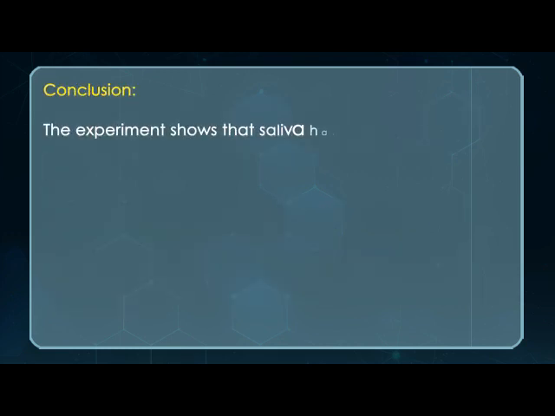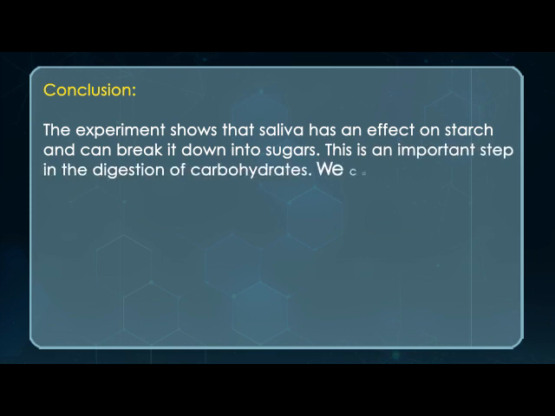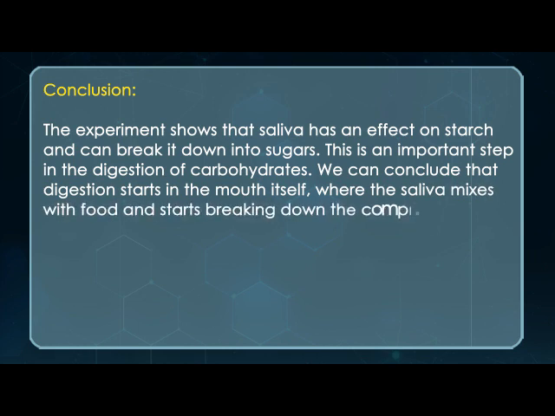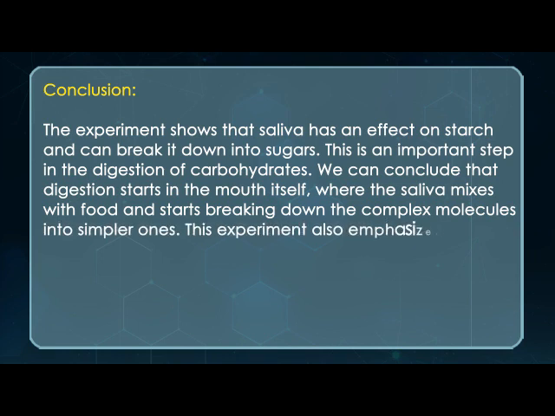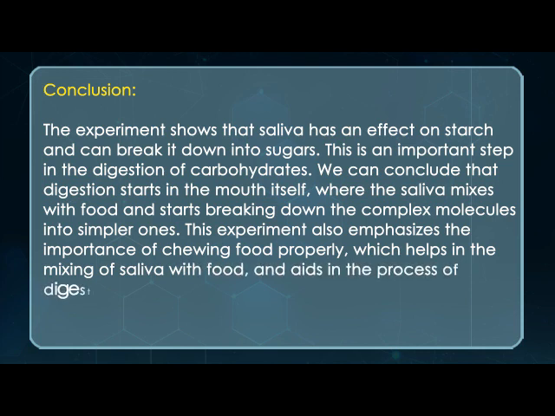Conclusion. The experiment shows that saliva has an effect on starch and can break it down into sugars. This is an important step in the digestion of carbohydrates. We can conclude that digestion starts in the mouth itself, where the saliva mixes with food and starts breaking down the complex molecules into simpler ones. This experiment also emphasizes the importance of chewing food properly, which helps in the mixing of saliva with food and aids in the process of digestion.